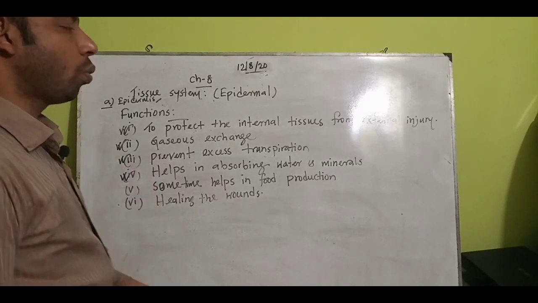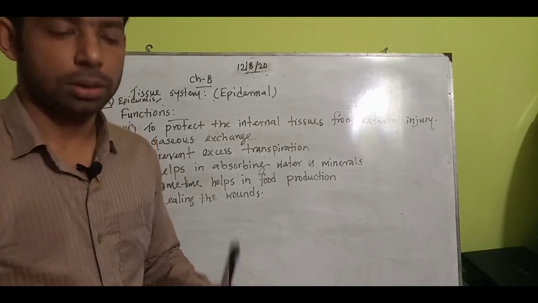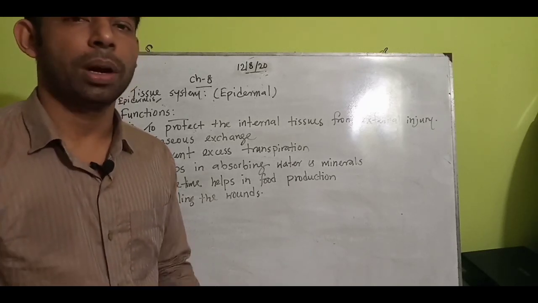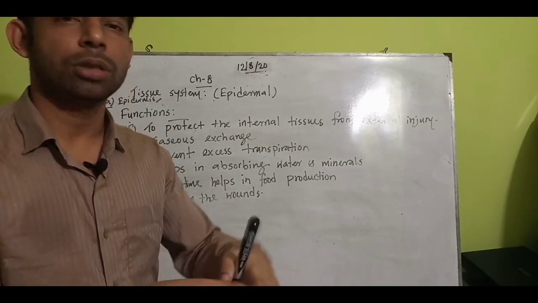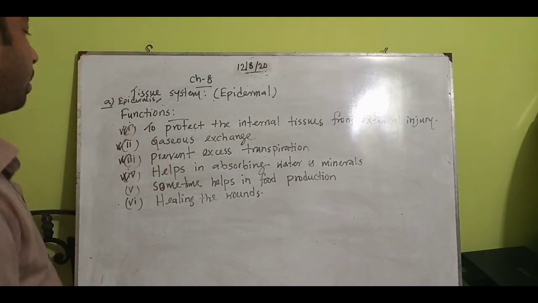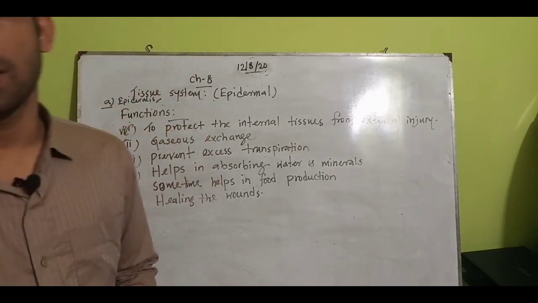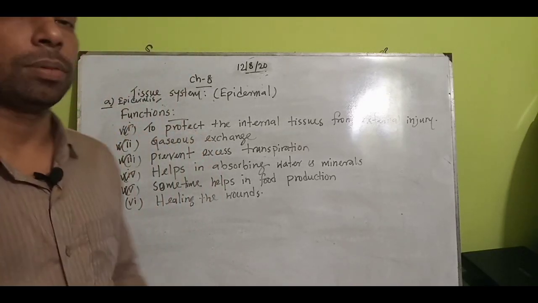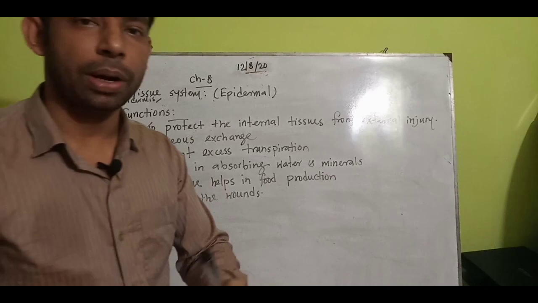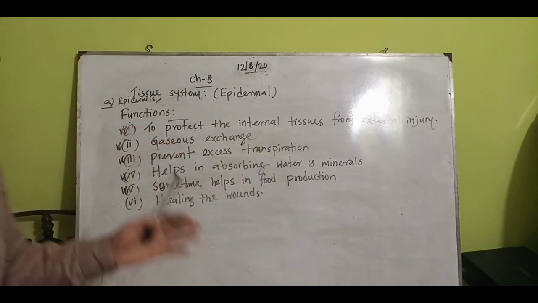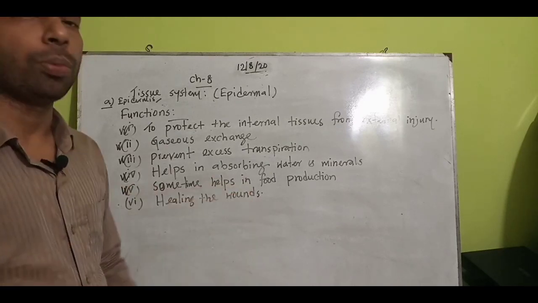Helps in absorbing water and minerals. Of course, since the plant absorbs water and minerals through root hair, and that root hair is also an outer covering layer, the epidermis or epidermal layer. Sometimes helps in food production in the aquatic plant. Their outer layer is the epidermis, and it can bear some chlorophyll. In aquatic plants, the epidermal layer bears some chlorophyll, so that chlorophyll helps in food production.